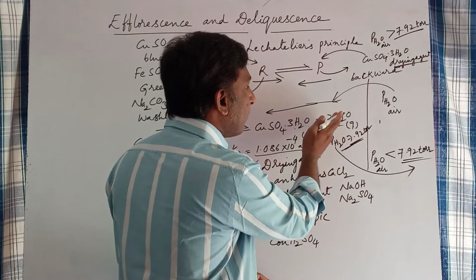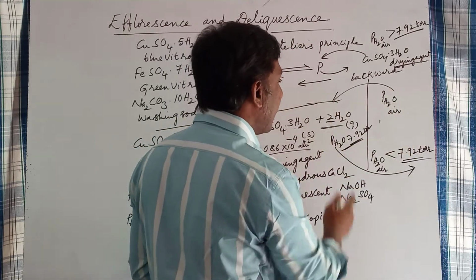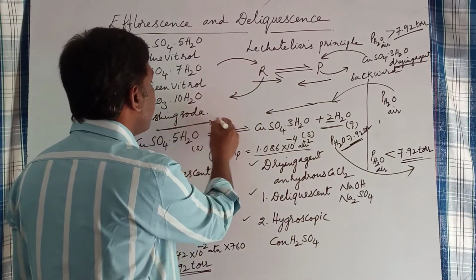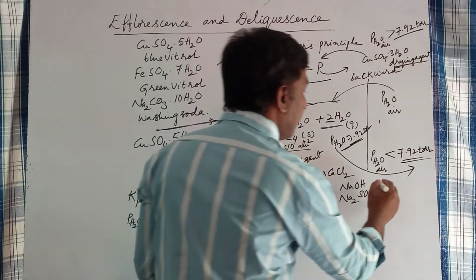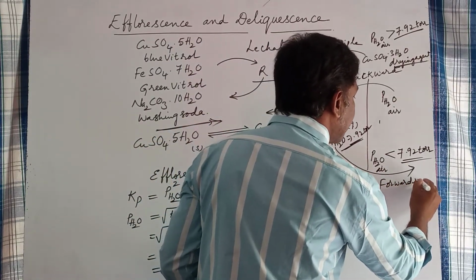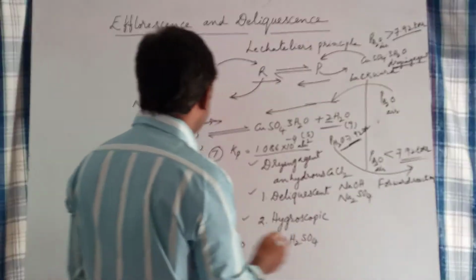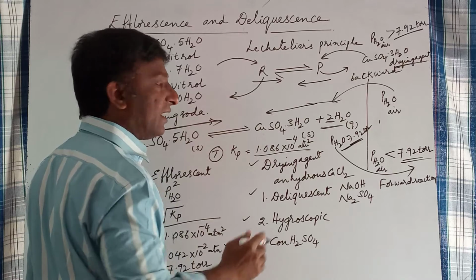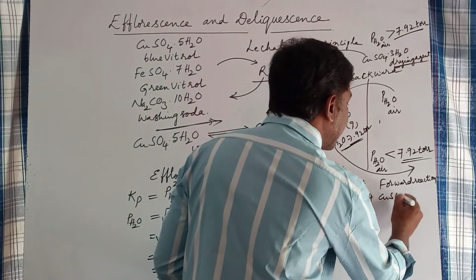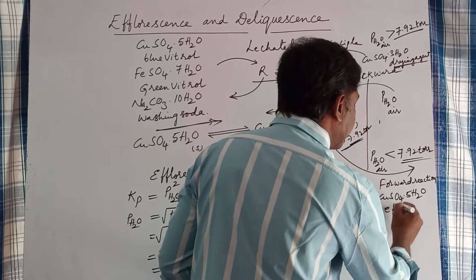So some water vapor is removed from the equilibrium, that is, product is removed from the equilibrium state. As product is removed, what happens? As per Le Chatelier's principle, forward reaction occurs. In the forward reaction, copper sulfate pentahydrate loses water molecules, so copper sulfate pentahydrate acts as efflorescent in the forward reaction.